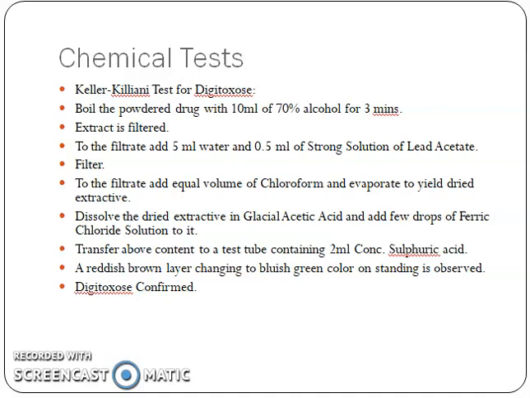Dissolve the dried extractive in glacial acetic acid and add a few drops of ferric chloride solution to it. Transfer the above content to a test tube containing 2 ml concentrated sulfuric acid. A reddish brown layer changing to bluish green color on standing is observed. Digitoxose is confirmed, meaning the Keller-Kiliani test for digitoxose is positive.